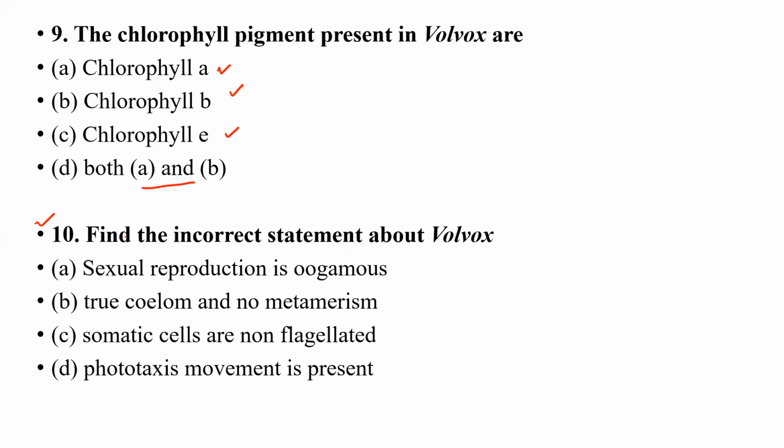In question number 10, find out the incorrect statement about the Volvox. You have to answer which statement is incorrect. So option A, sexual reproduction takes place in oogamous type. Option B, true coelom and no metamerism. Option C, somatic cells are non-flagellated, and option D, phototactic movement is present. So which statement is incorrect regarding the Volvox? You have to answer out of these 4.